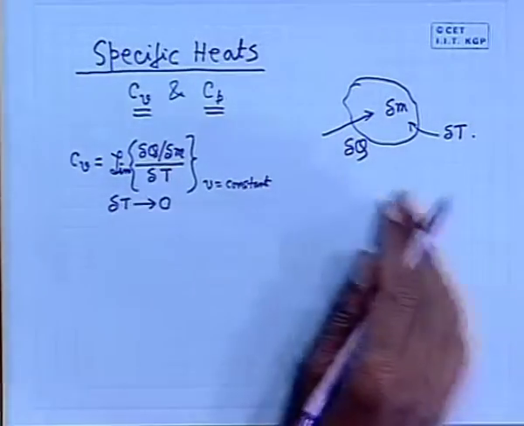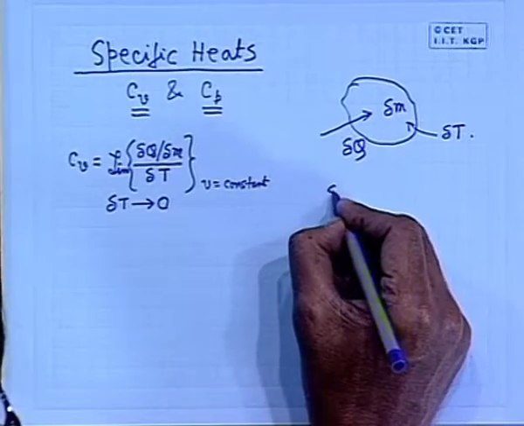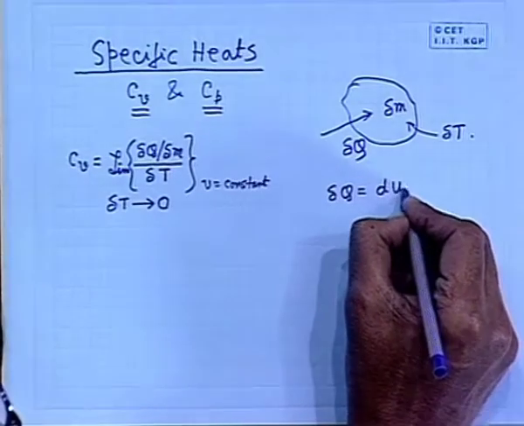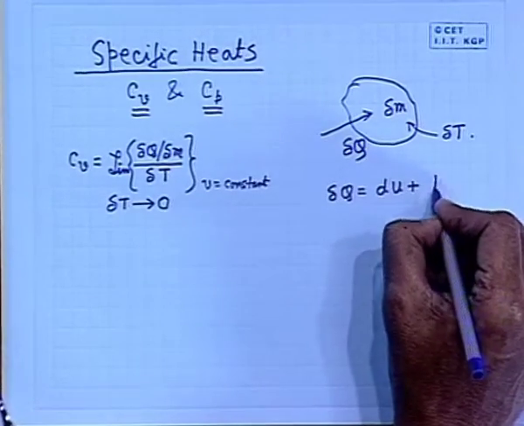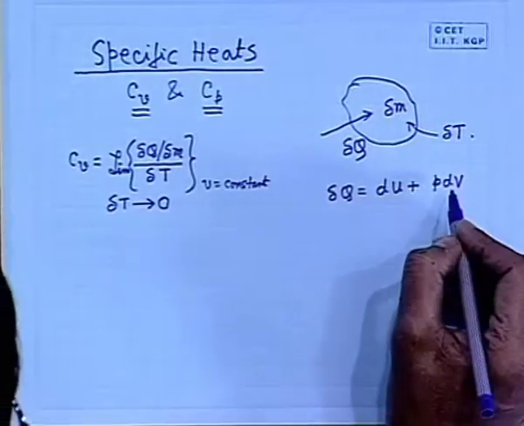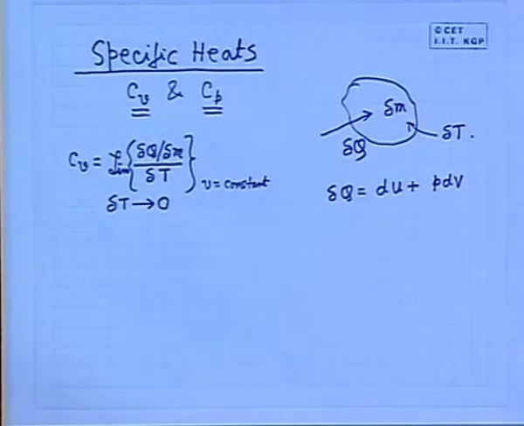Now, if we look to the first law, what is the first law here? Delta Q is dU plus PdV. Now in defining the specific heat, one restriction is there. You always forget that there should not be any other work transfer except the displacement work of the piston system.